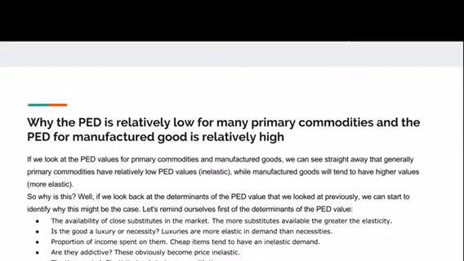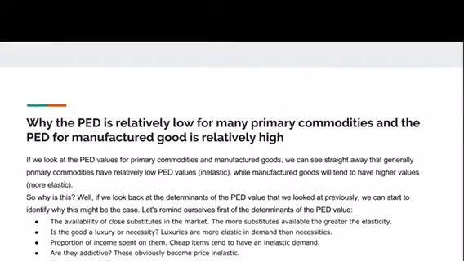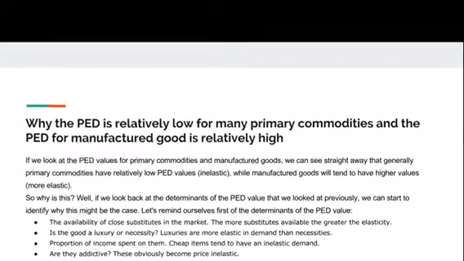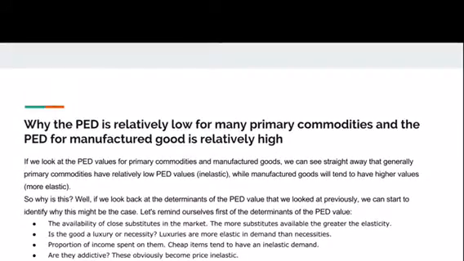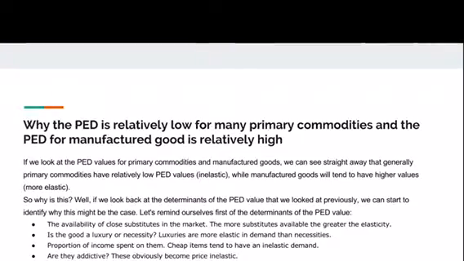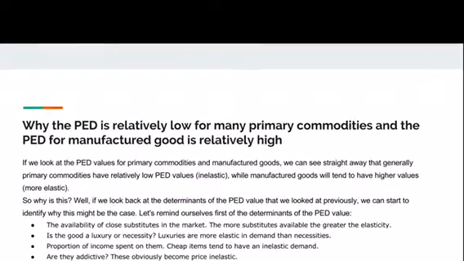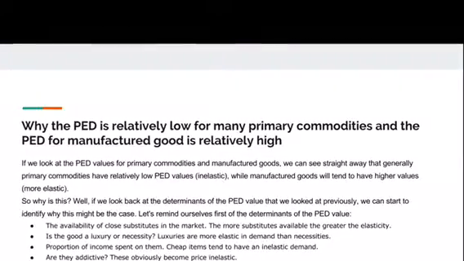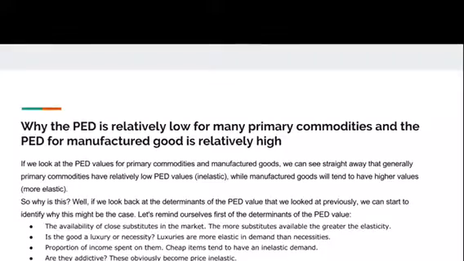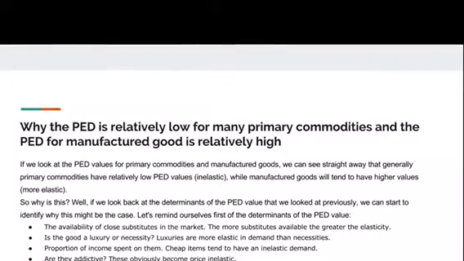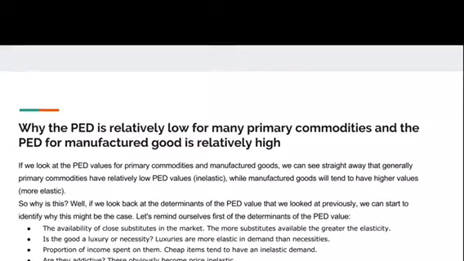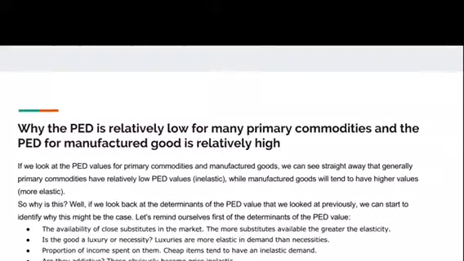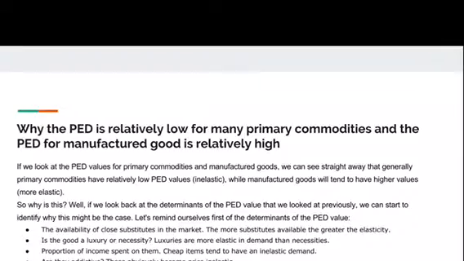So let's take a look at the bullet points. The availability of close substitutes in the market. The more substitutes available, the greater the elasticity. Is the good a luxury or a necessity? Luxuries are more elastic in demand than necessities. Proportion of income spent on them. Cheap items tend to have an inelastic demand. Are they addictive? These obviously become price inelastic. And lastly, the time period. Elasticity tends to increase with time.